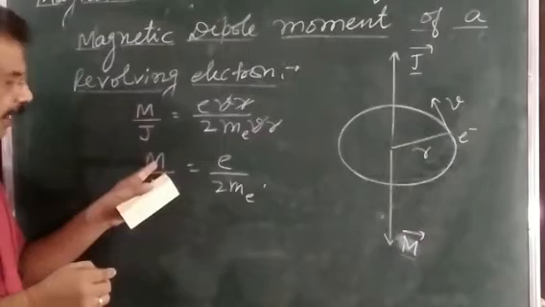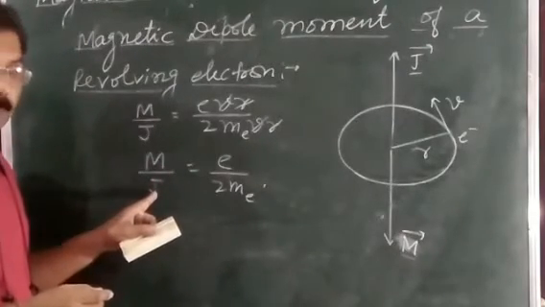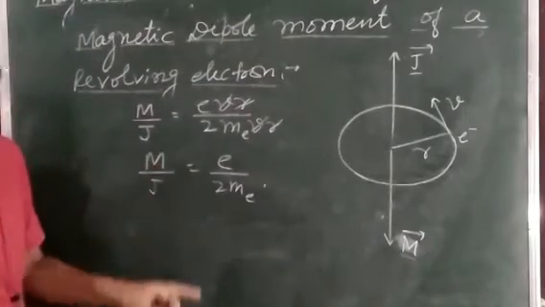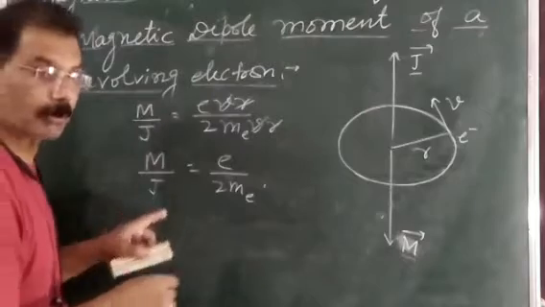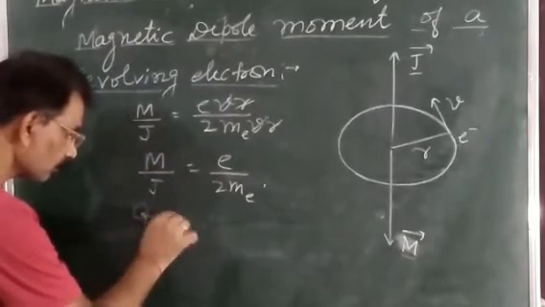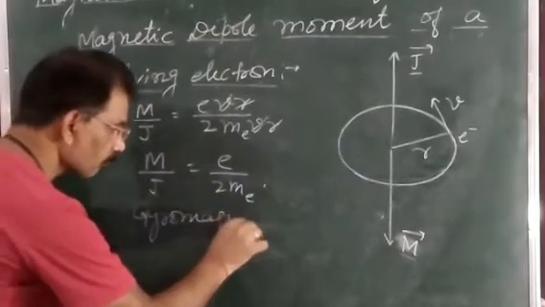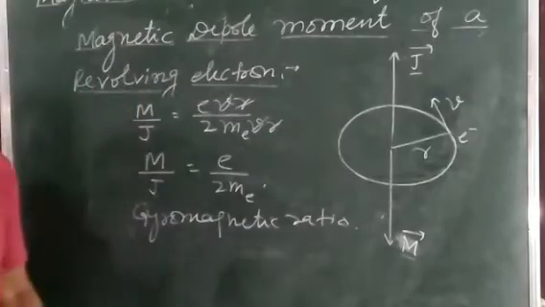And as you know, M is the magnetic dipole moment and J is what here? Angular momentum of that electron. And that ratio is called the gyromagnetic ratio.